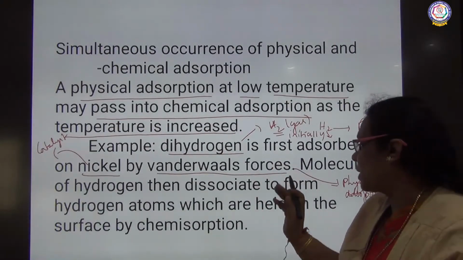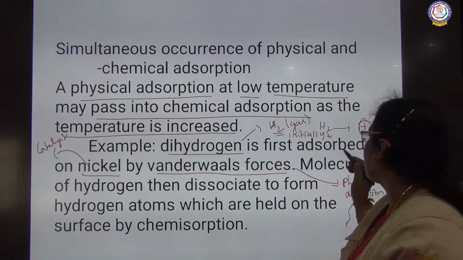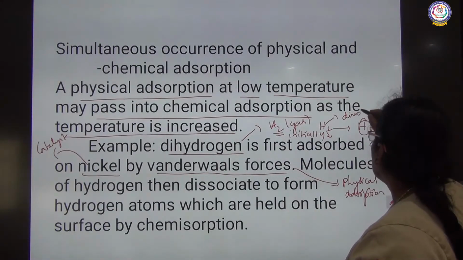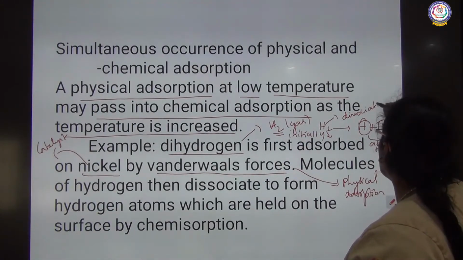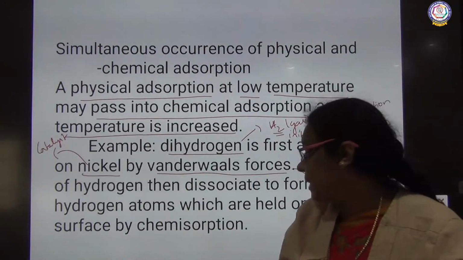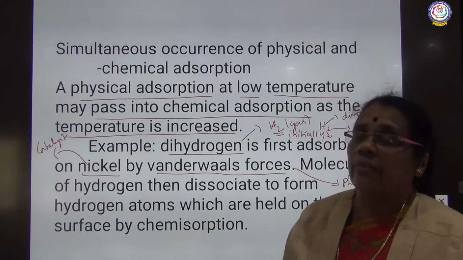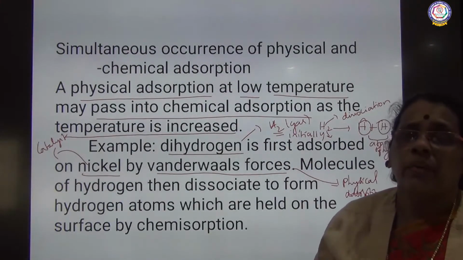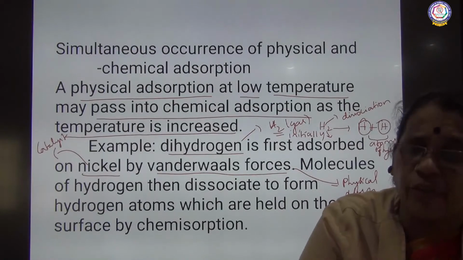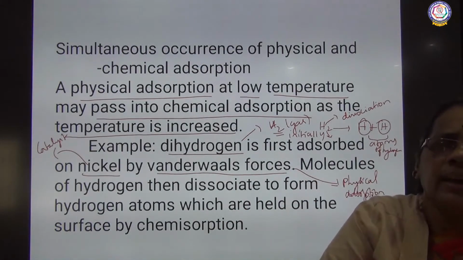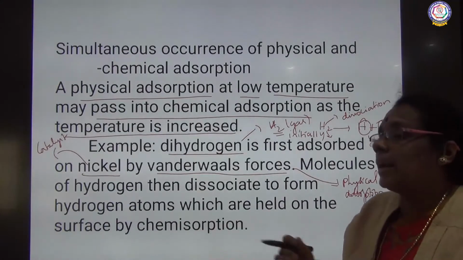So this is actually dissociation taking place. Hydrogen gas gets dissociated, splits. Dissociation. So hydrogen gas splits up to form hydrogen atoms which are held on the surface by chemisorption. These hydrogen atoms that are formed will be held at the surface of the catalyst by chemical adsorption.